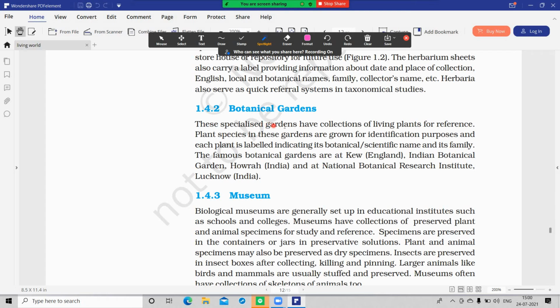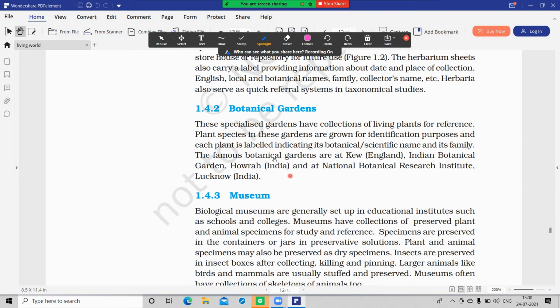Botanical gardens are specified gardens which have a collection of living plants. In a herbarium the plants are dead; we dry them, press them and preserve them on sheets. But in botanical gardens, we collect living plants for reference and identification purposes, and each plant is labeled.